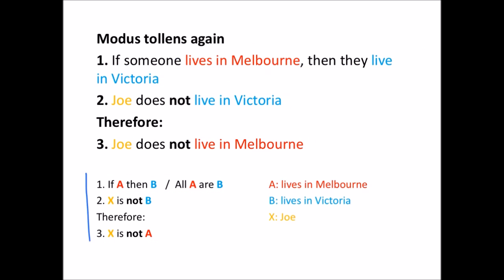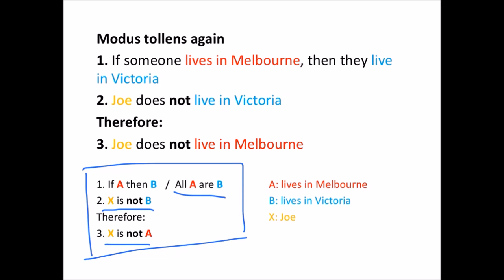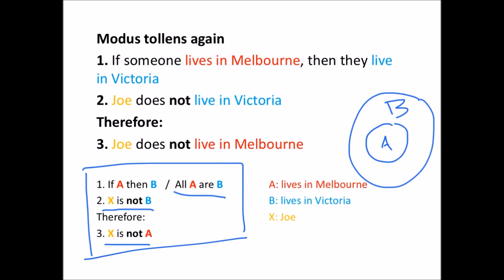And this form of argument is valid if the premise is true. If all A are B and some particular thing is not B, well then it can't be A. Again, you can see that from this kind of diagram. Here are the A's, and all of them are B. That represents the first premise again, all A are B, or if something is A, then it's B. And if X is not B, not one of the B's, well, it can't be one of the A's either, which is what the conclusion says.